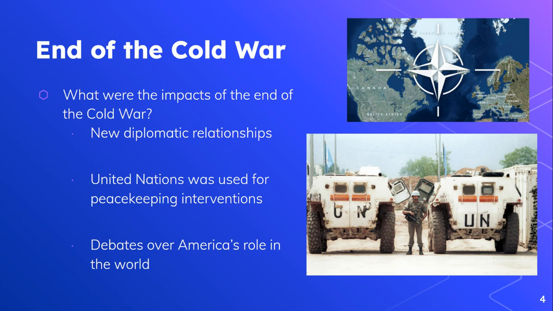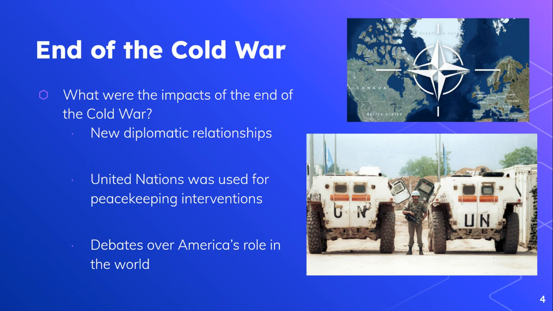All right, last for this idea, what is the impact of the end of the Cold War? Well, there's a lot of new diplomatic relationships that form. We see the expansion of NATO. That's the North Atlantic Treaty Organization. That's a system of alliances you can see pictured here on the top right picture, where America and its allies promise to defend each other. So that becomes a really strong alliance system. The United Nations is also another important impact. It's going to be used for peacekeeping interventions after the Cold War. So this is a really important thing to know of.